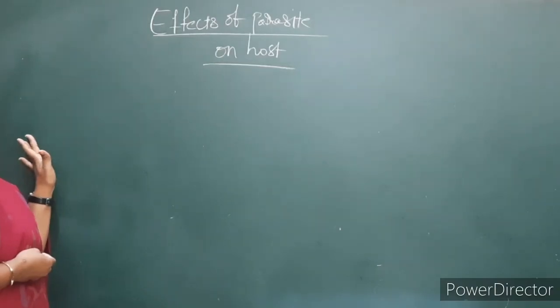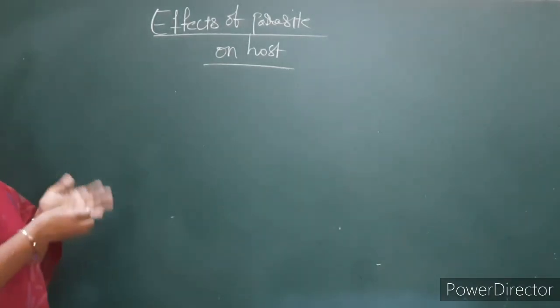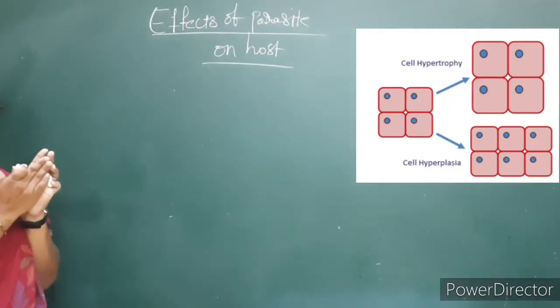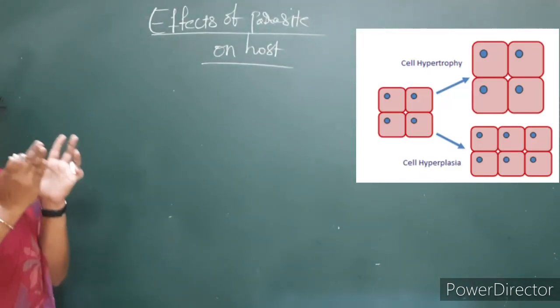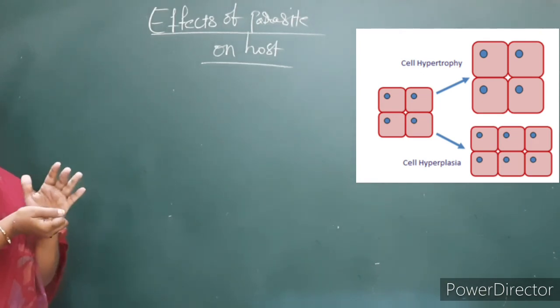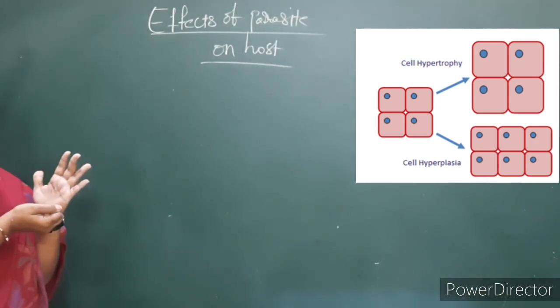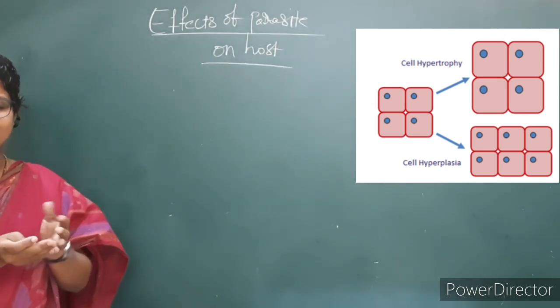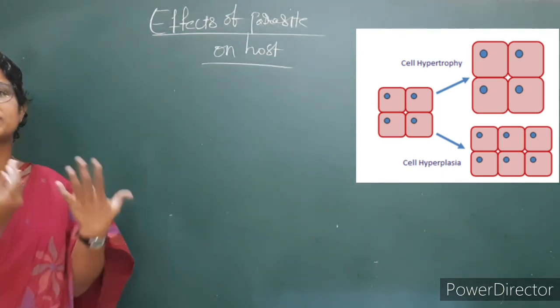Today we are going to discuss effects of parasite on host. There are 5 types of effects which the parasite causes on the host. What are those? They are hypertrophy. Because of the parasite, there is an increase in the size of a cell.